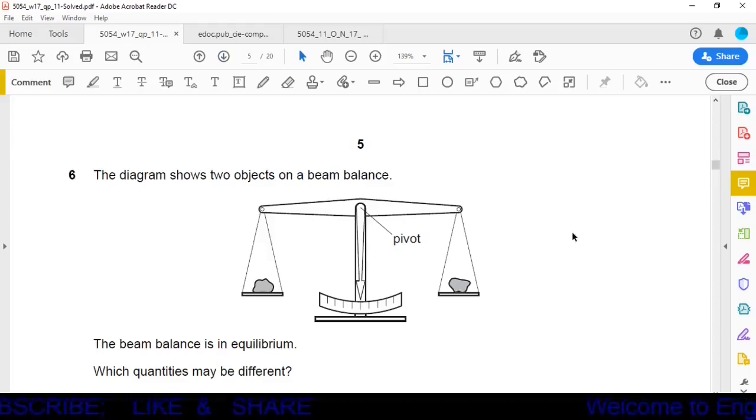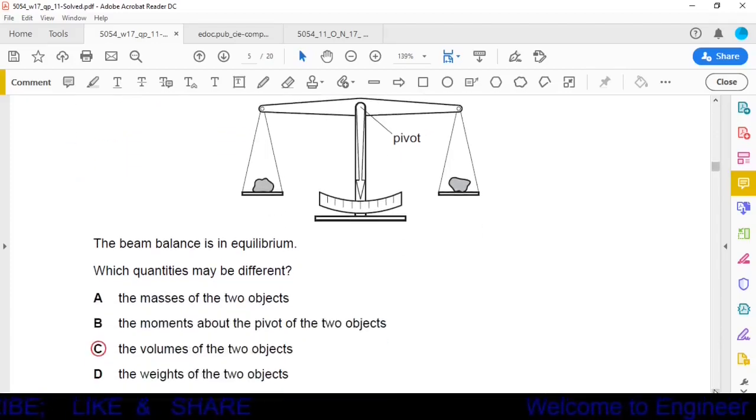Question number 6. The diagram shows two objects on a beam balance. Here we have two objects on a beam balance. The beam balance is in equilibrium. Which quantities may be different?